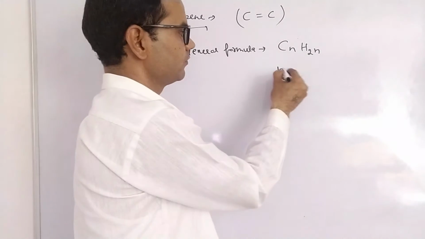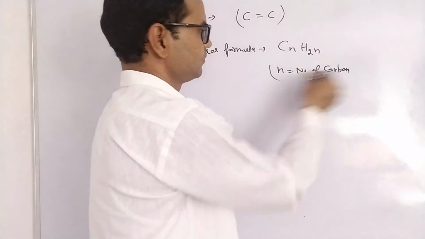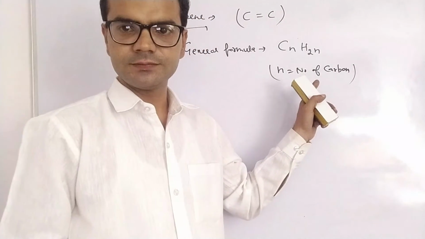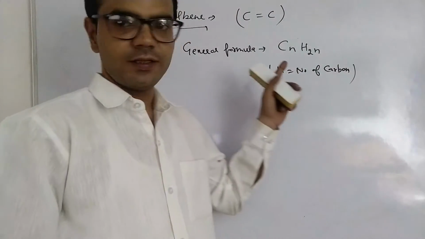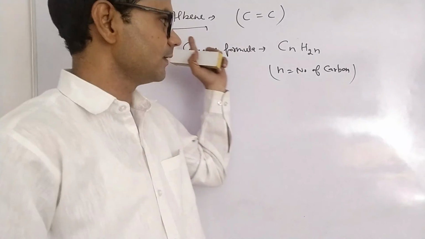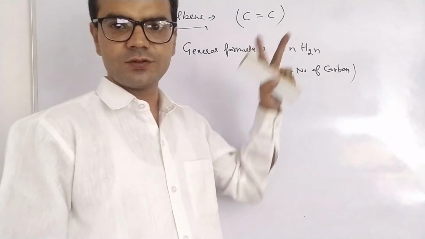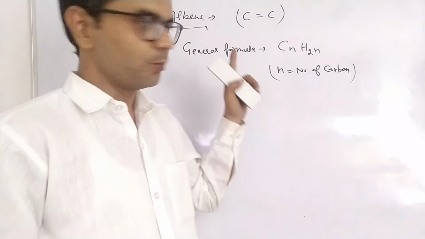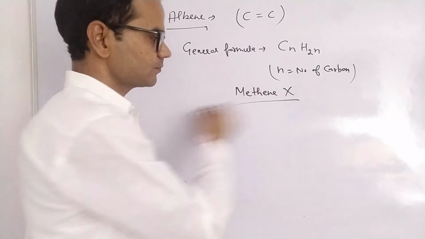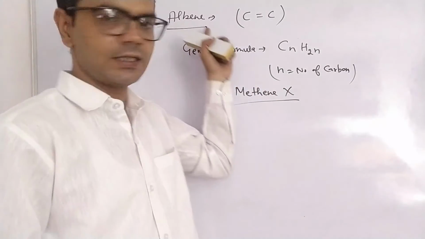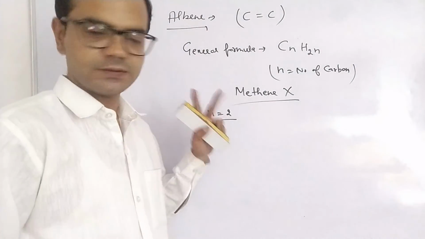Again, n is the number of carbons. So, what will be the first member of alkene? Now, try to understand: if there is 1 double bond, we need at least 2 carbons. So methane will not be possible. The first member of alkene is ethene, which starts with 2 carbons.